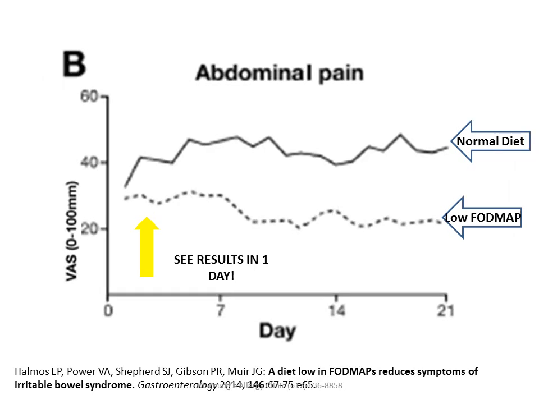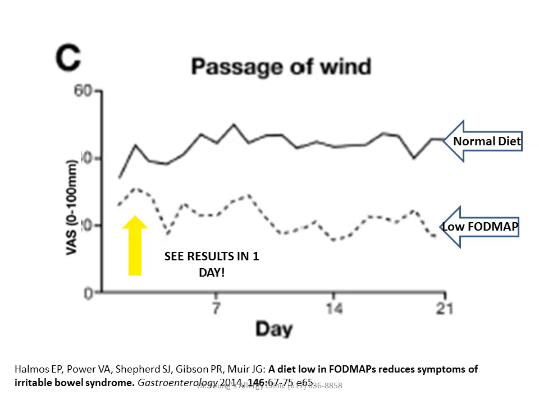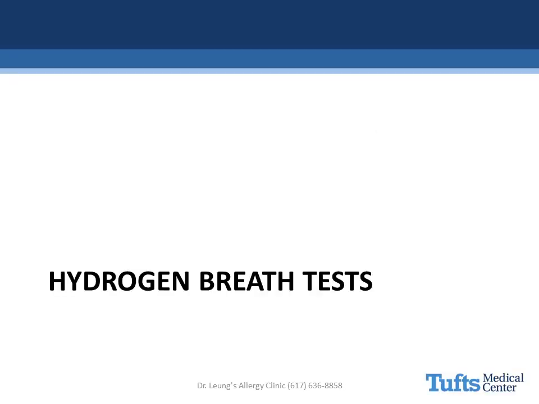Similar results were seen in abdominal pain, as well as the passage of wind, or gas. Approximately 70% of participants had overall improvement in symptoms. Therefore, researchers concluded that the low FODMAP diet is efficacious for the treatment of gastrointestinal symptoms related to irritable bowel syndrome, also known as IBS. The low FODMAP diet is not a lifelong diet. You do not have to restrict these high FODMAP foods forever.